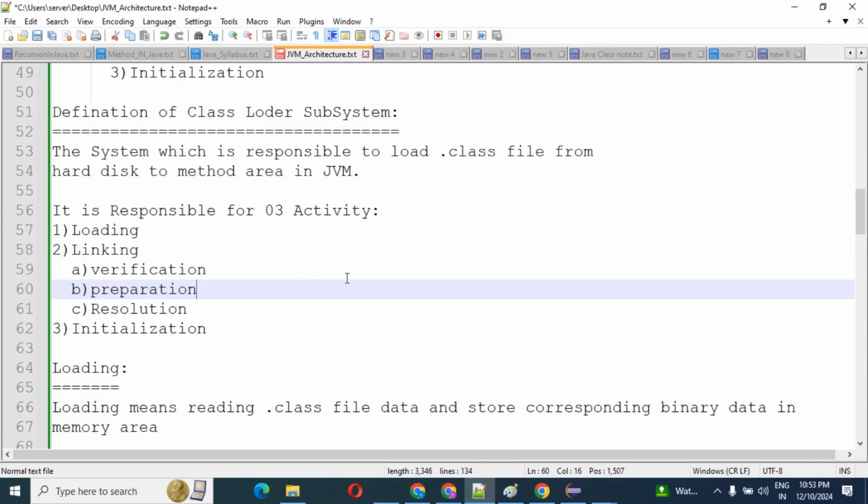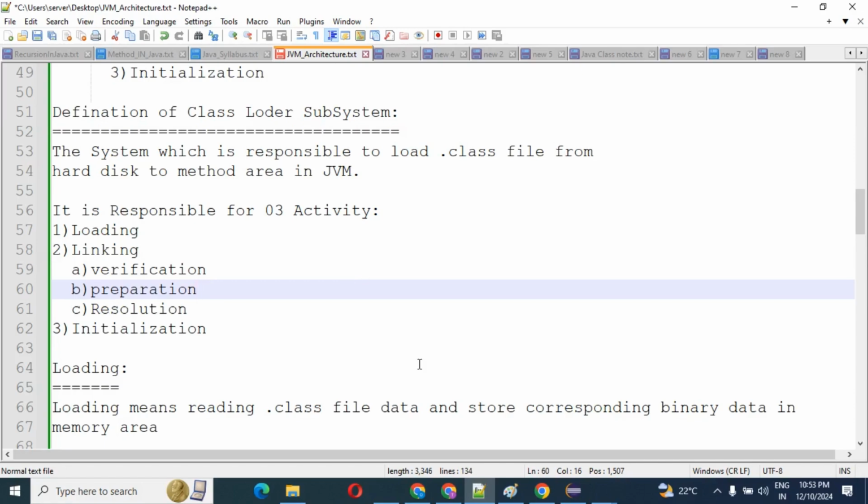How does the class loader subsystem act in all these three responsibilities? That is the main part of this video. What is loading, what is linking, and linking is performed by verification, preparation, and resolution. Then initialization.